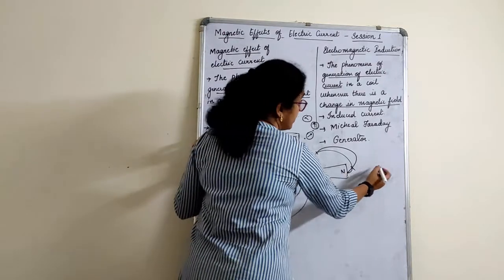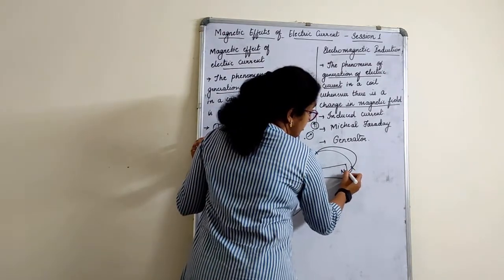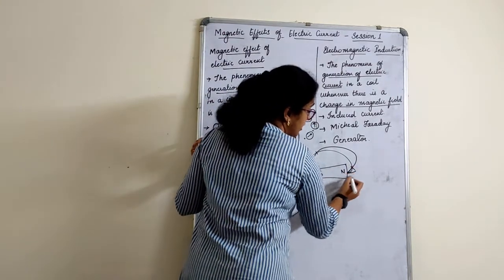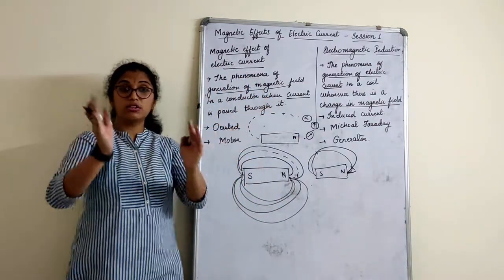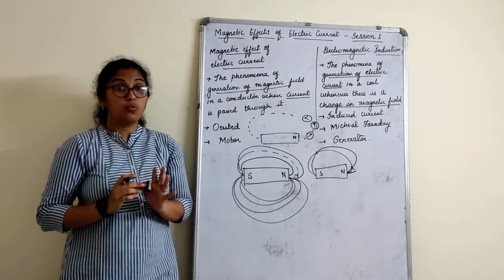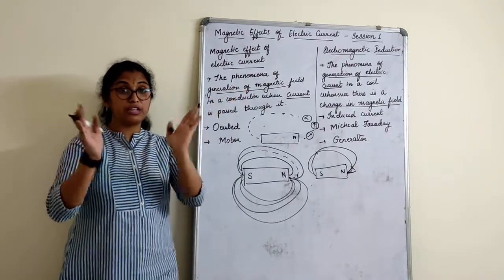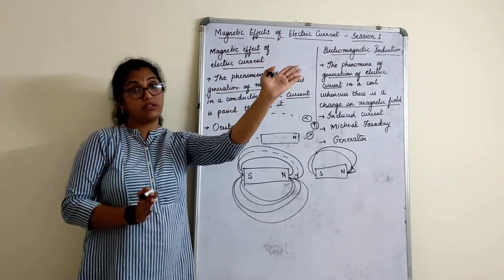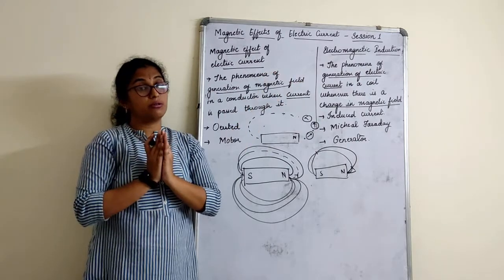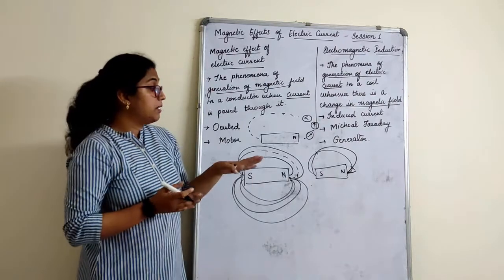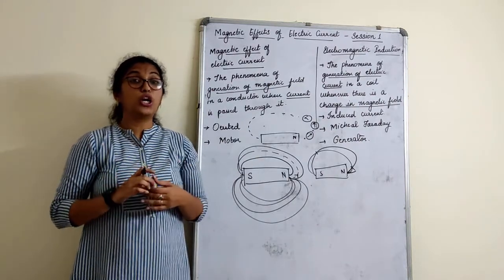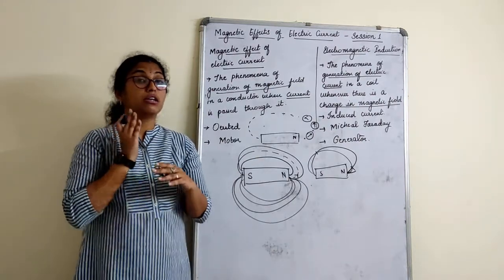If they were crossing each other, that means this direction is north and this direction is also north. Can there be two north directions? This way also north and this way also north. So one magnet cannot have two different directions, right? This way it is showing north, this way also it is showing north. Not possible. That's the only reason, or contradiction, why we say that magnetic lines of force do not intersect each other. They do not cut each other.